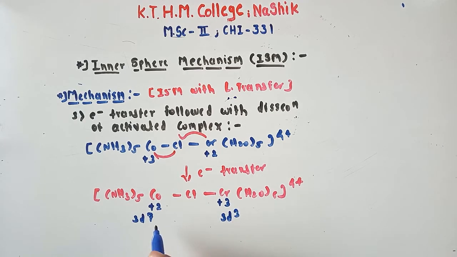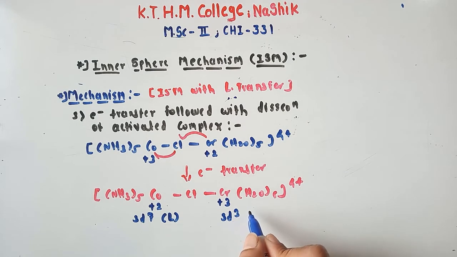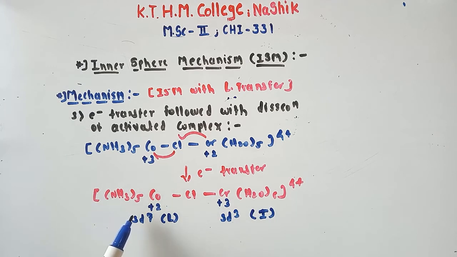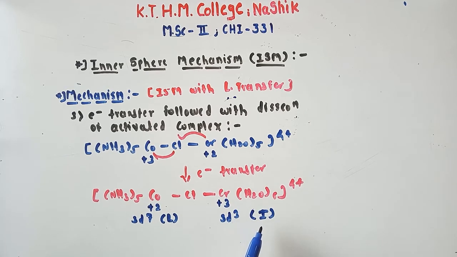Now this complex changes from inert to labile, and this chromium complex changes from labile to inert. Before the mechanism, the cobalt complex was inert, now it is labile, and chromium was labile, now this complex is inert. So here ligand transfer is possible.